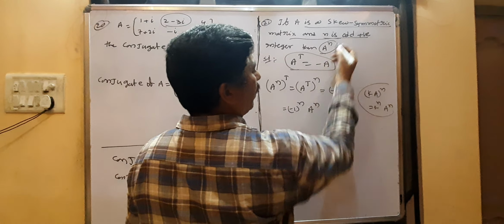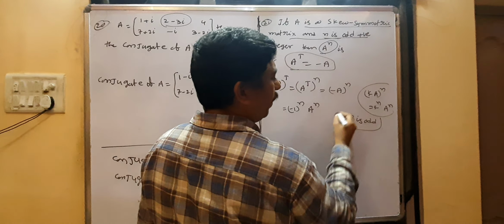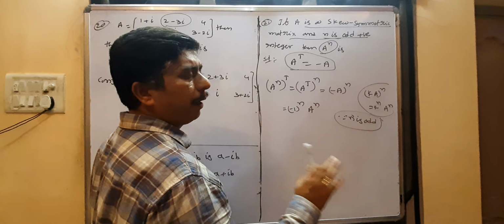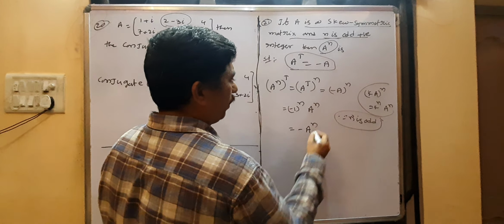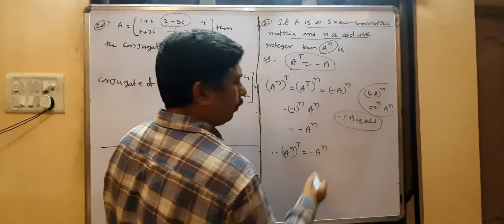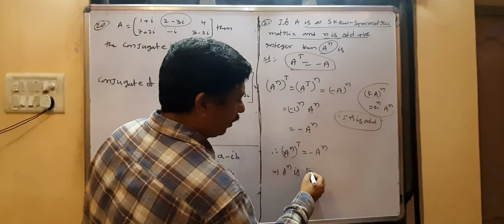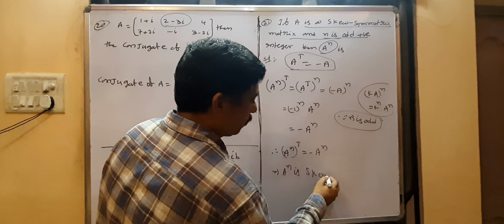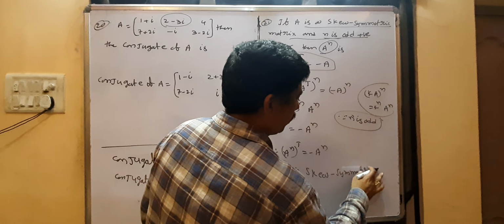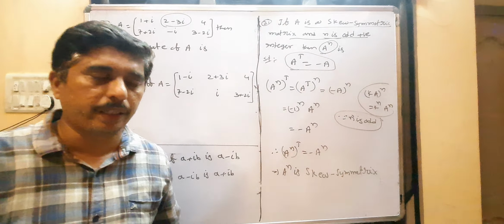But what is N given as? Since N is odd, minus 1 to an odd power is minus. So this is minus A power N. Therefore A power N whole transpose equals minus A power N. That means A power N is a skew symmetric matrix. If the transpose of a matrix is minus of the given matrix, we call it a skew symmetric matrix. Copy it.